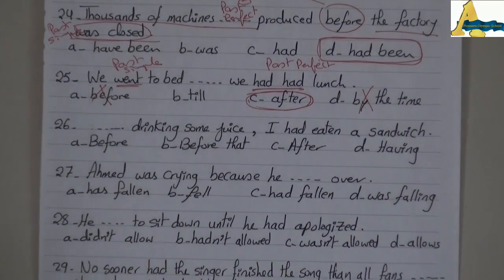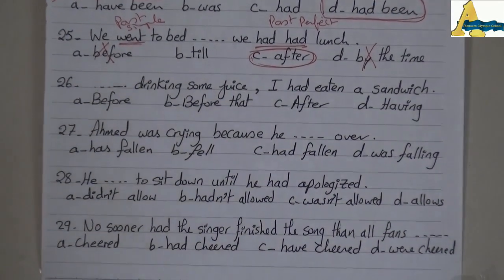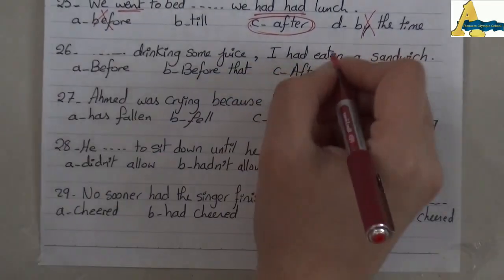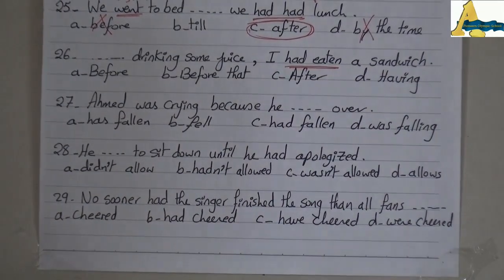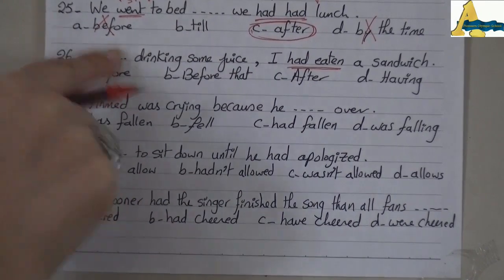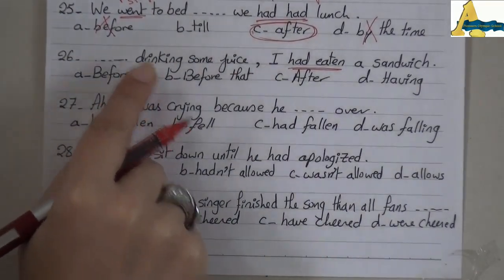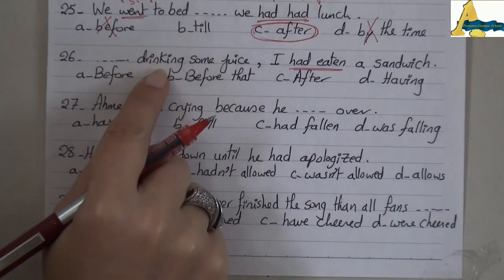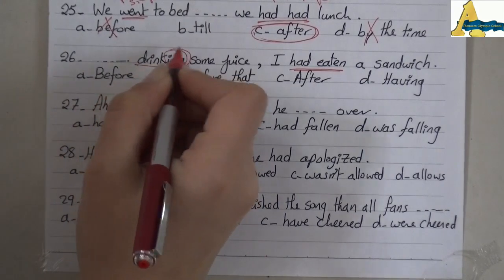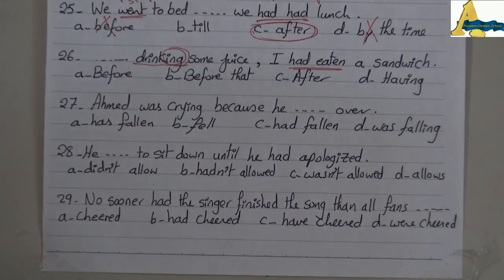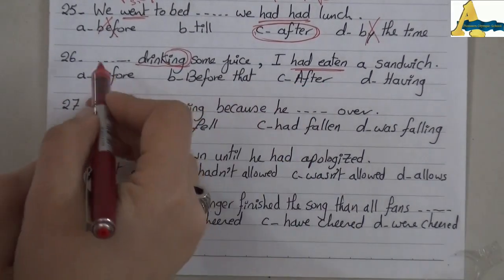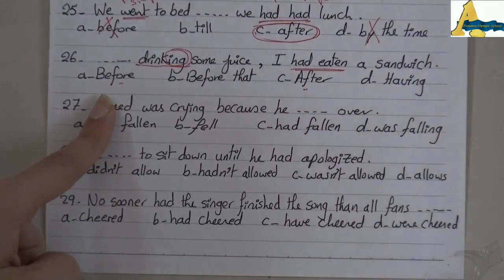Number 26. Dots drinking some juice. I had eaten a sandwich. The complete clause here is had eaten. This is the earlier action, so the second one has to be put in the past simple. But here I don't have a subject and I don't have the past simple form. I have a gerund, a verb that ends in ing. So the choice is between what? Between before or after, because these two may be followed by a verb ending in ing.